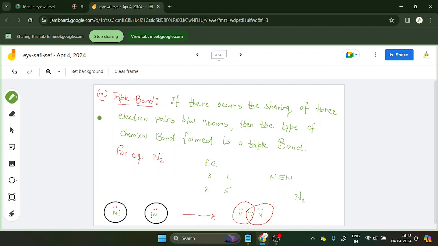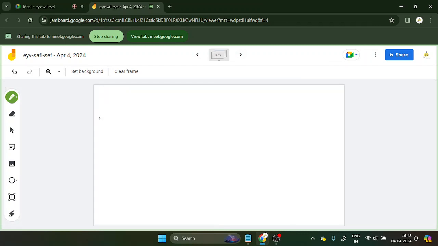Covalent bonds are of types: single covalent bond, which has a single bond between them, then double covalent bonds, then triple covalent bonds, based upon the type of bonds. Now we will be discussing the structure of some covalent compounds.